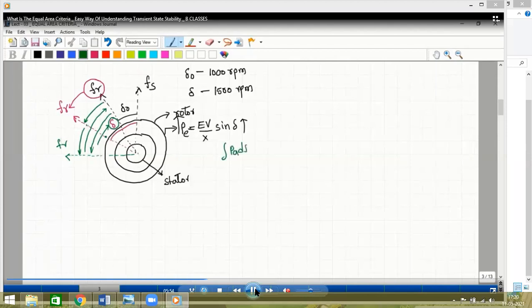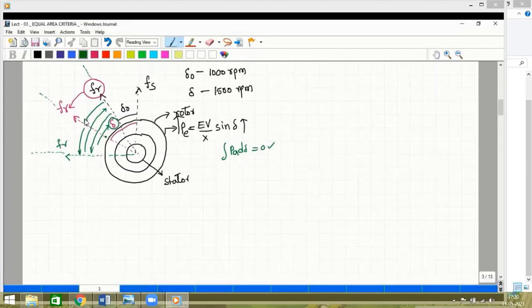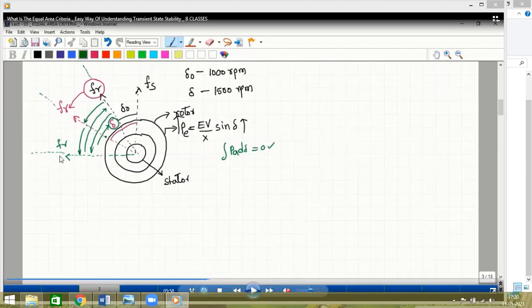Okay, the entire explanation is based on this. So here we say when the motor acts under steady state condition, all students, where is steady state here? This is the steady state when the motor is operating under 1500 or 1000 rpm. Under steady state condition, the electric power is equal to the mechanical power. Then only can we transfer the power to the load. Under transient condition, when the rotor is changing its position, when the del value is increasing or decreasing, we cannot transfer the power to the load. So under steady state, the change in the value of del is zero. This is the acceleration area and this is nothing but the decelerating area.